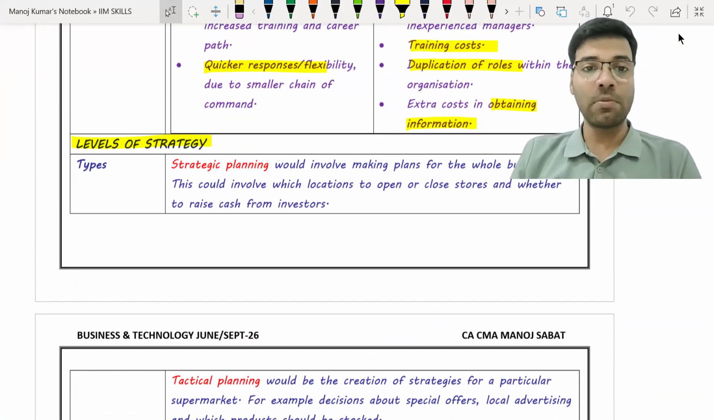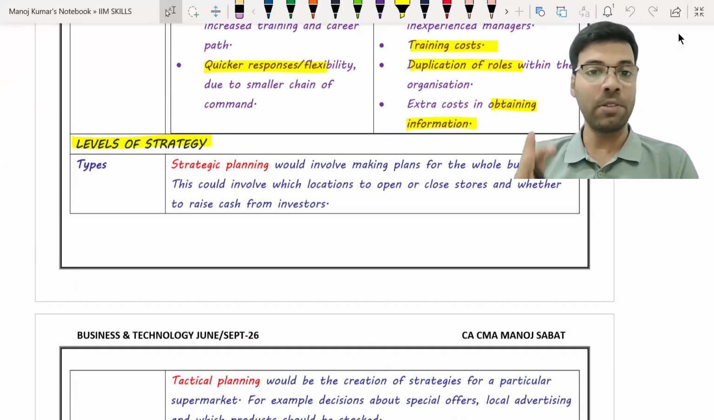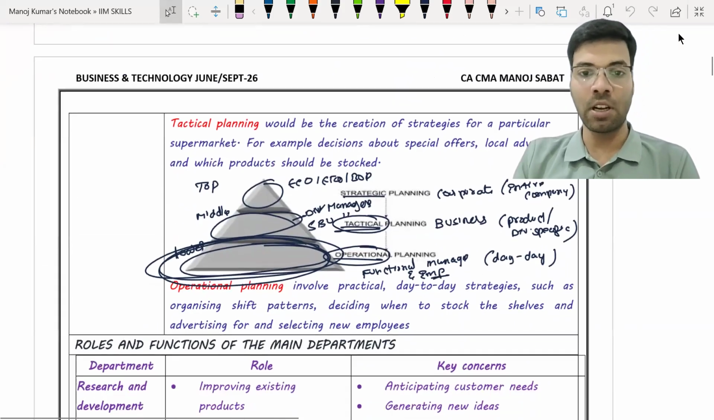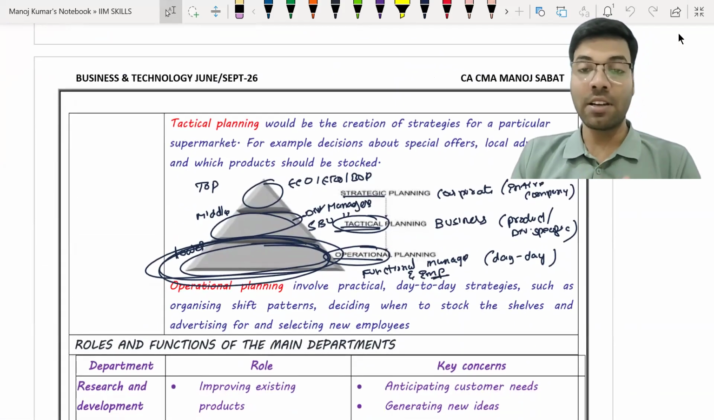So in levels of management, I told you about three levels of management: strategic level, tactical level, and then functional level or operational level. I said that strategic level is also called top level, and tactical level is also called middle level or business level, and then we have the operational level, which is called functional level or lower level.